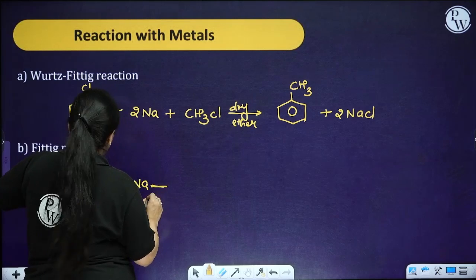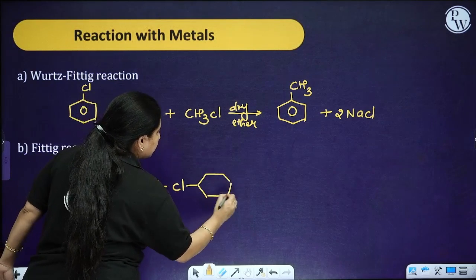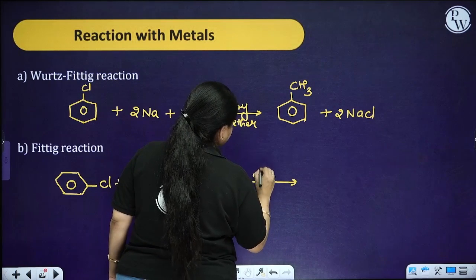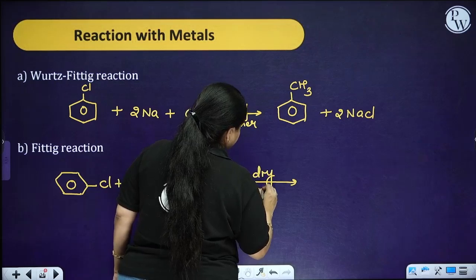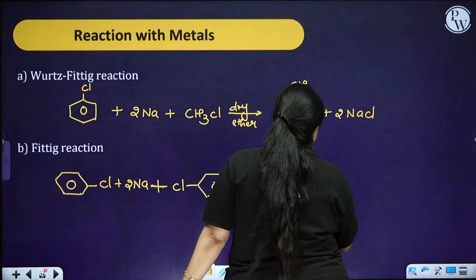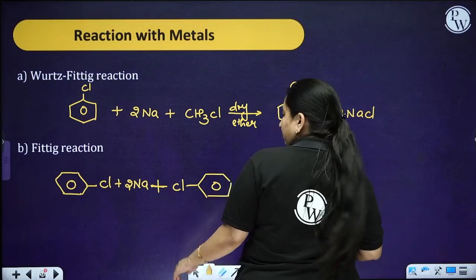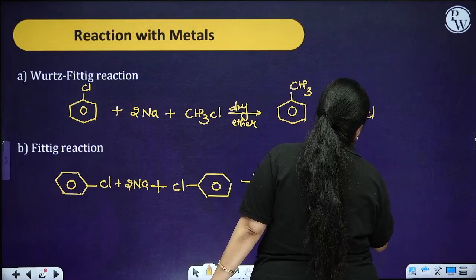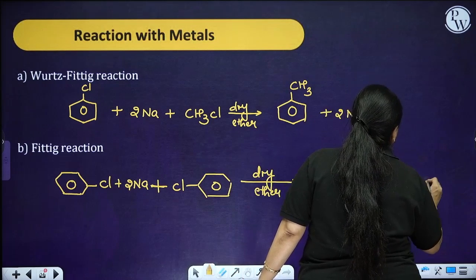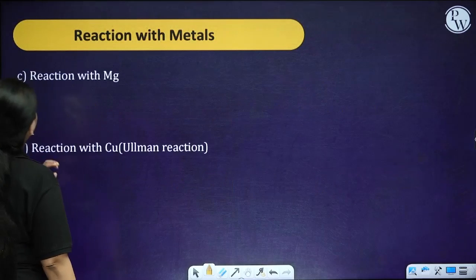A very simple chapter basically it is. And the most important thing in this whole chapter is the SN1 and SN2 mechanism, from where for sure a question comes. And the concepts like the Markovnikov, anti-Markovnikov and Saytzeff rule. Okay. So this is the Fittig reaction.